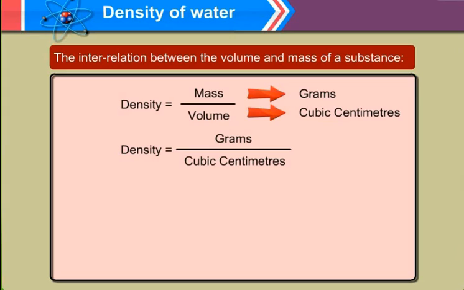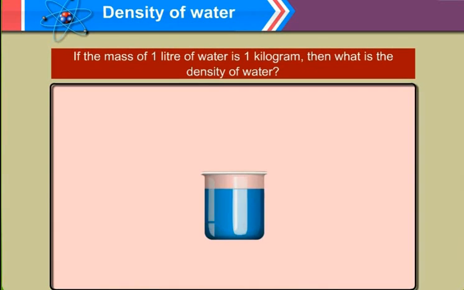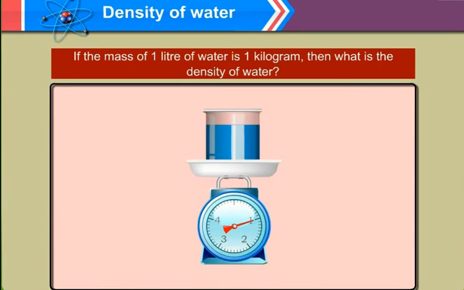If we take the mass in kgs and volume in meters, it is going to be kg per cubic meter. But since we are studying for 7th standard syllabus, density will be grams per cubic centimeter. Now we will calculate the density of water. If mass of 1 liter of water is 1 kilogram, that means if 1 liter, that is the volume, and the mass of water is 1 kg, then what is the density of water?